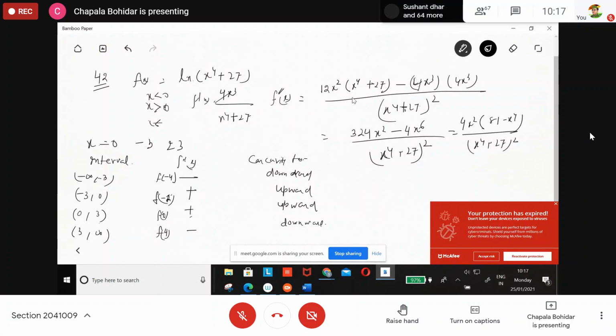The concavity here is downward to upward. So this point we say is our point of inflection. Which one? Minus 3. Then upward to downward, it is going up, then again downward.